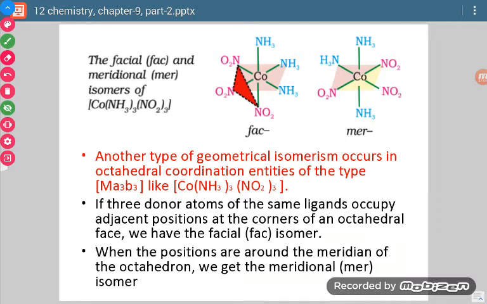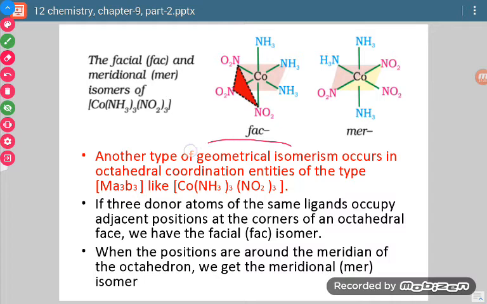Now see, here this is one face in the octahedron. There are 8 faces in octahedral structure. So if one face contains all the three similar groups, then it is facial form. And if all the three similar groups are on the three corners of the square, then they form meridional form or mer form. Okay.